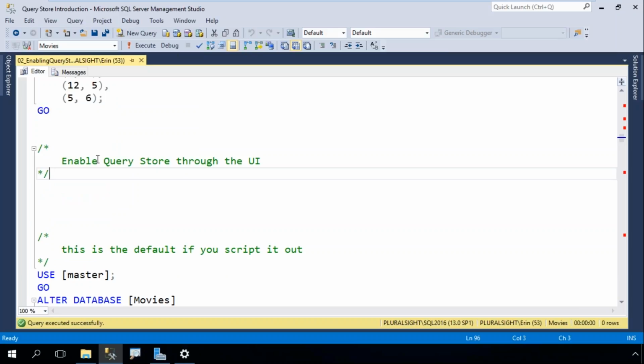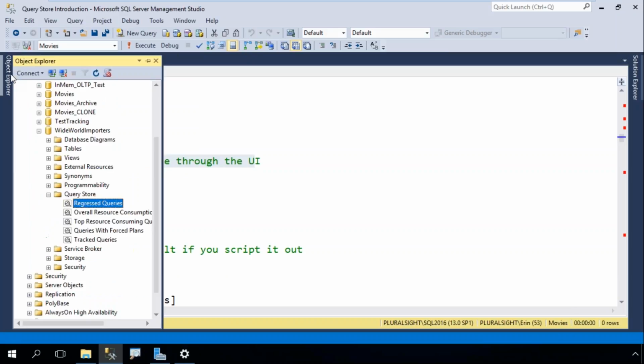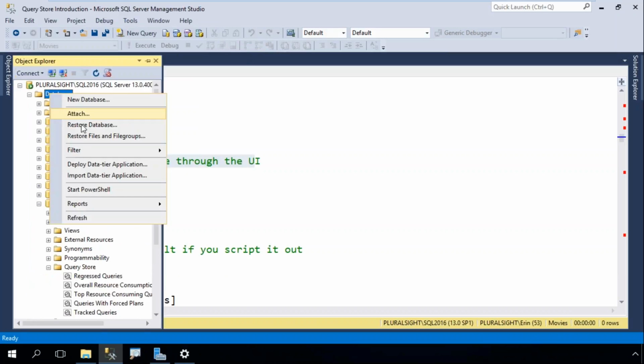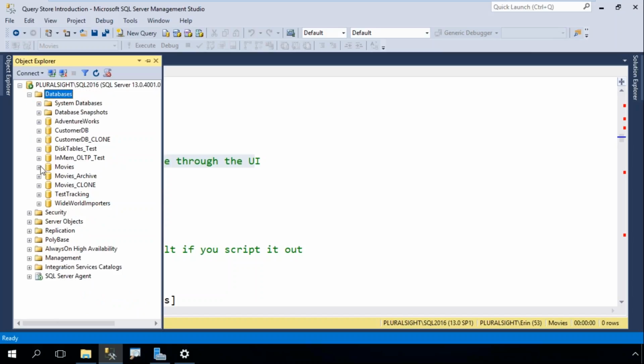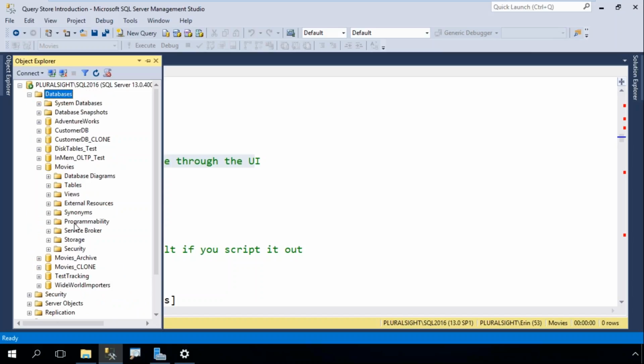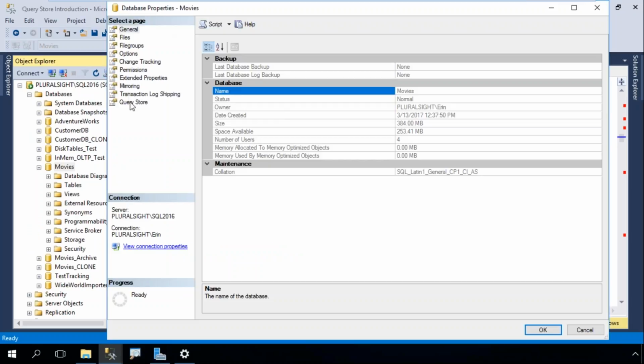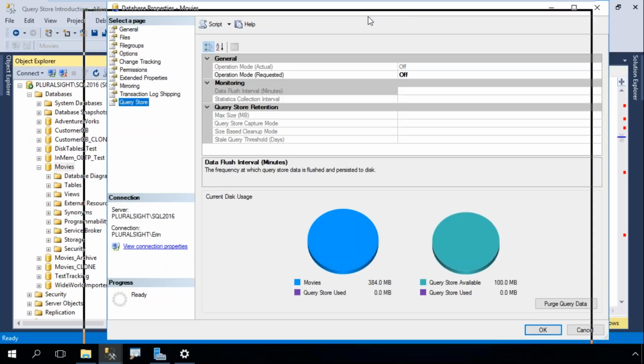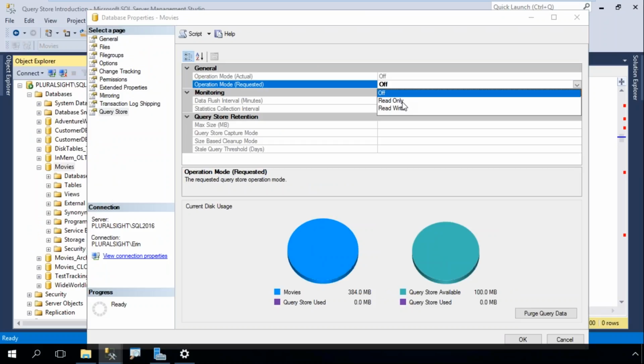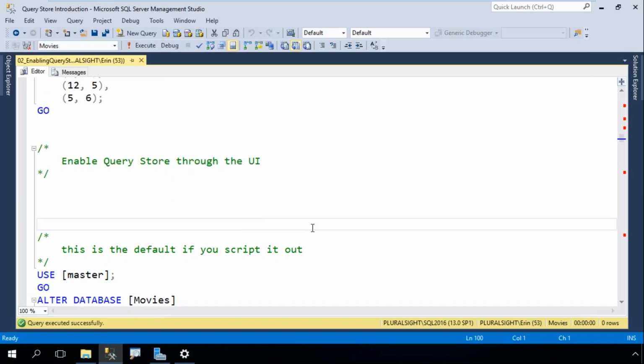And we're going to enable Query Store first, and we're going to do that through the UI. So let's refresh our databases. And here's my movies database. And again, I don't see the Query Store tab here. If I wanted to enable it, I can come into properties, I can go down to Query Store, and you'll see that right now it is off. So if I want to turn it on, I want to go to read write, right? I want to capture information, so I need to be in read write. I don't want it to be in read only. So if I just flip it here, you'll see that it drops in a bunch of default values, and then I can just say OK, and it's turned on.